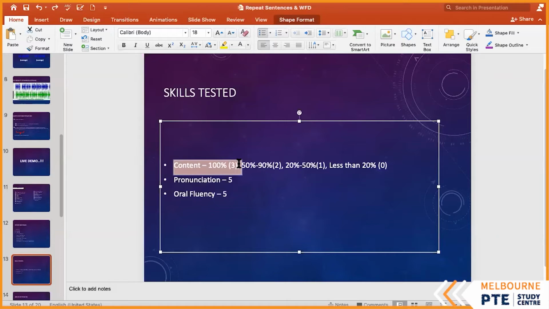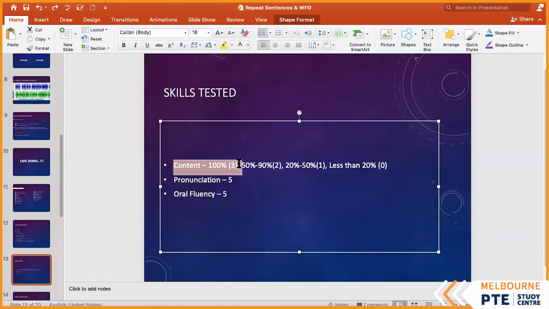Now, repeat sentence and write from dictation together contribute 50% of your listening score. Add retell lecture to that, and that's almost 60% of your score. So the 3 tasks that are really important for listening are retell lecture, repeat sentence, and write from dictation. There's one other, summarize spoken text, which adds another 5 or 6%. So roughly about 80% of your marks will come from these 4 tasks.